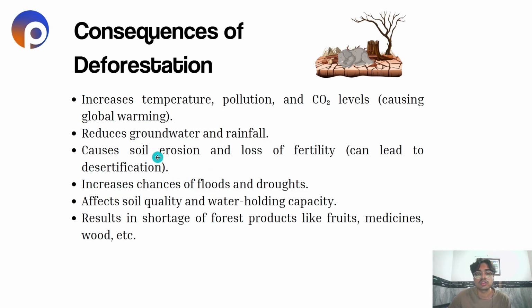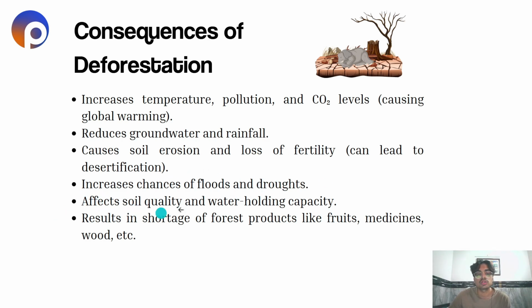It causes soil erosion. Soil erosion refers to the loss in the quality of soil, and loss of fertility. It can lead to desertification. Now, desertification refers to the transformation of land from fertile to a wasteland. It increases chances of floods and droughts.